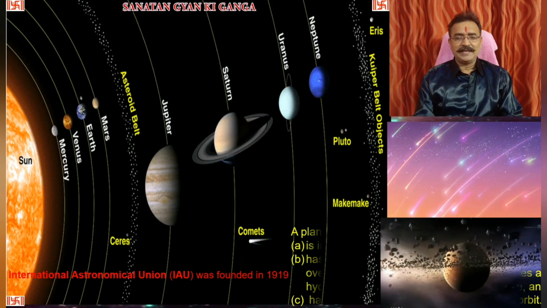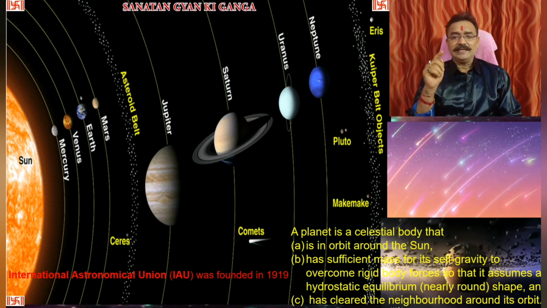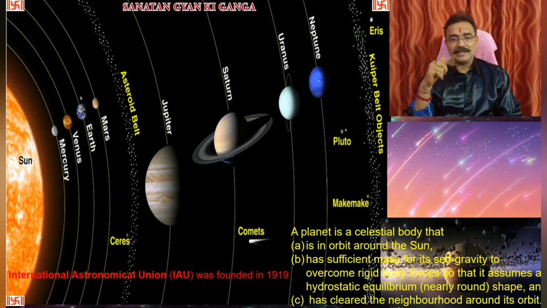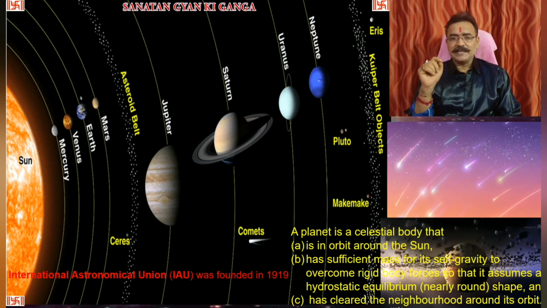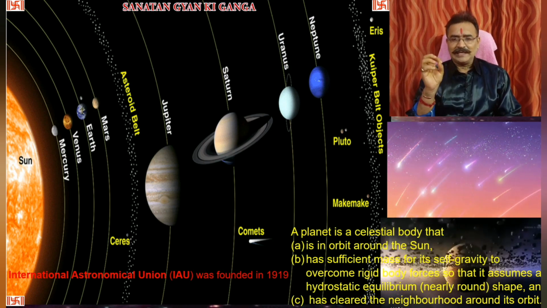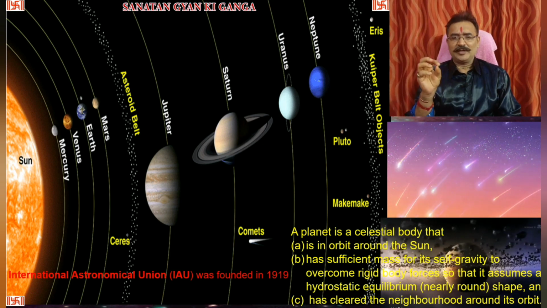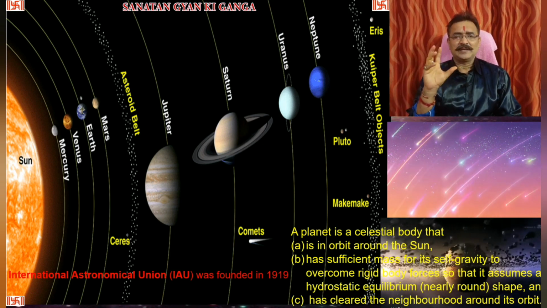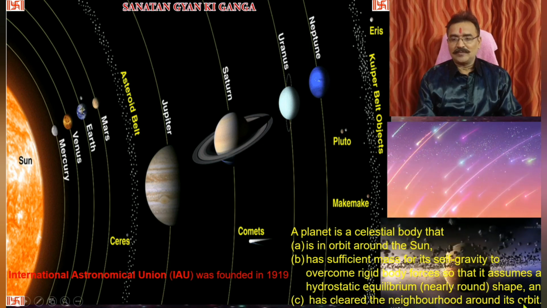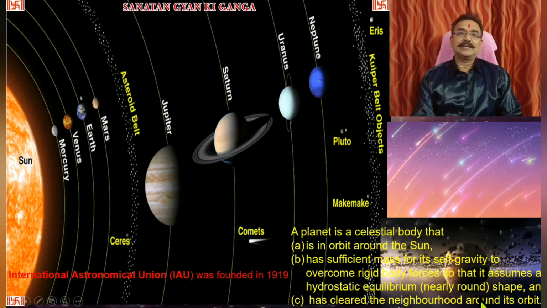So what is the planet definition? A planet is a celestial body that is in orbit around the Sun, so it revolves around the Sun. It has sufficient mass for its self-gravity to overcome rigid body forces, so that it assumes a hydrostatic equilibrium, that is, a nearly round, spherical shape. And it has cleared the neighborhood around its orbit, meaning it does not cross the orbit of any other planet.